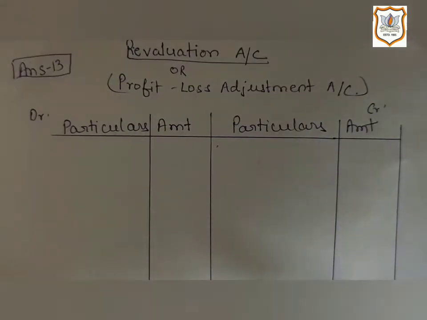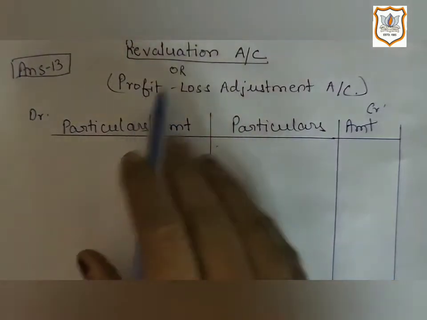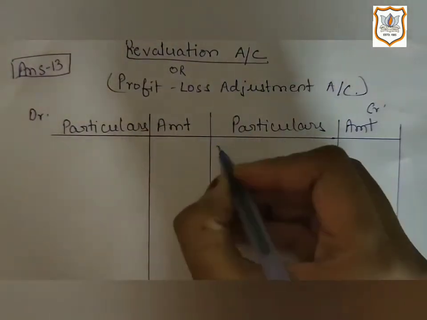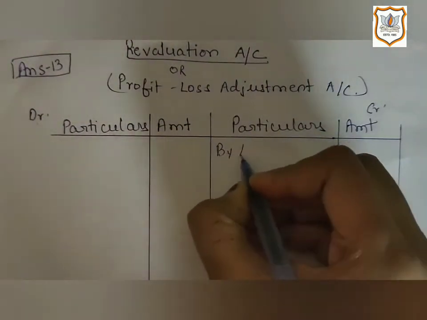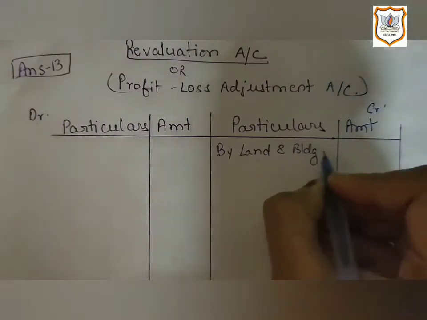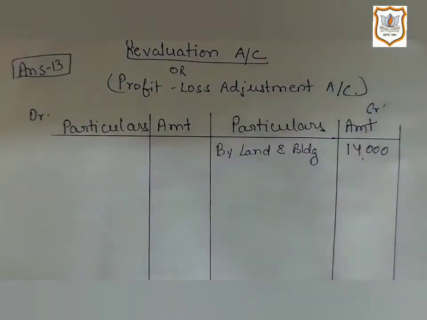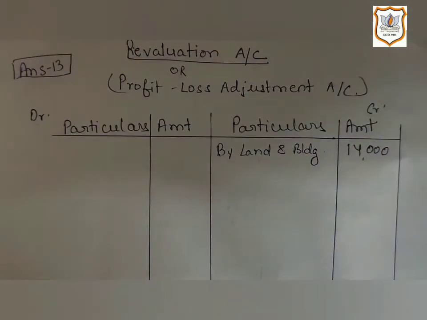So where do we record it? It will be recorded on the credit side of the revaluation account by land and building, 14,000. As we know, the revaluation account is a nominal account, so we will apply the rule of nominal account here.